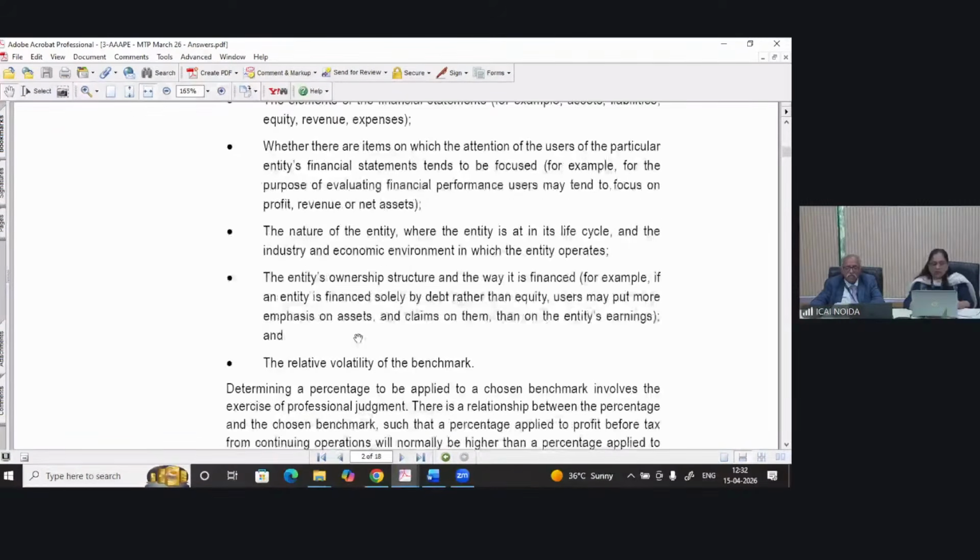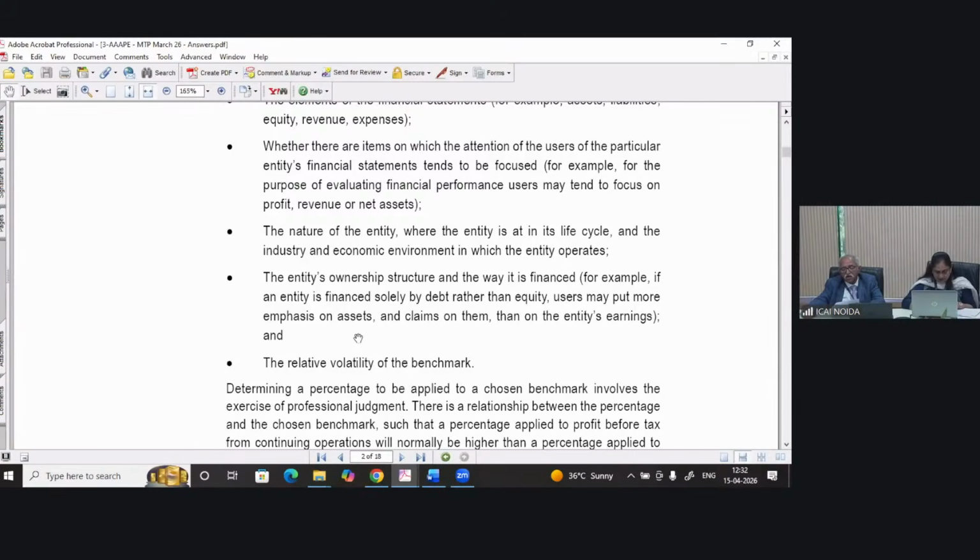So these elements are the factors that may affect the identification of an appropriate benchmark while determining materiality. So whether there are items on which the attention of the users of the particular entity's financial statements tends to be focused.